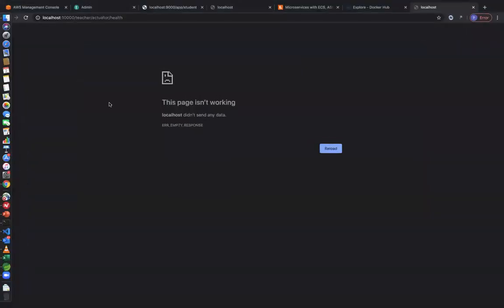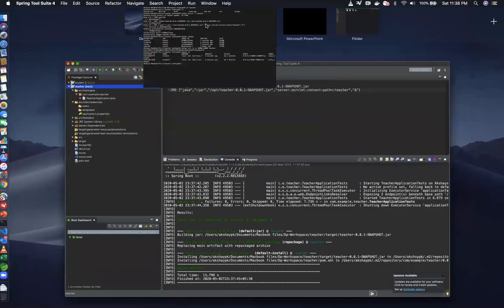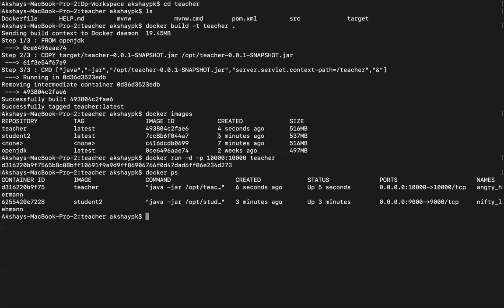So let's just refresh this right now and see. Brilliant. So right now the teacher microservice is working on port 10,000, and on localhost port 9,000 we have our student microservice running. This is pretty excellent. So even from the Docker side of things, it's working pretty fine. Now let's go ahead and look at the AWS side of things.